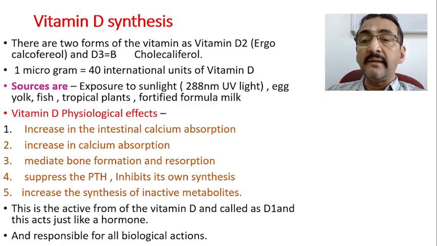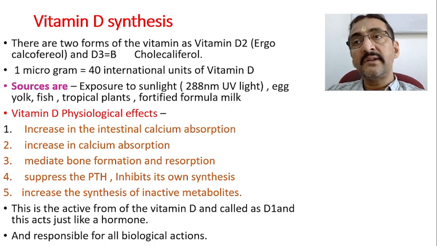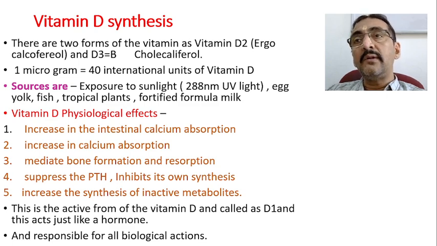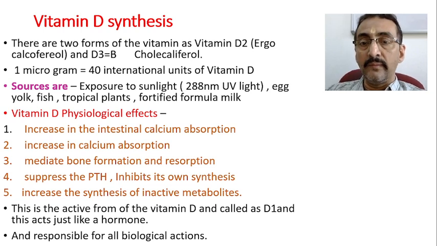Number two, it increases calcium reabsorption from the urine. Excretion of calcium and phosphorus through the urine is also restricted by vitamin D. That means the unwanted losses through the kidney are withheld.